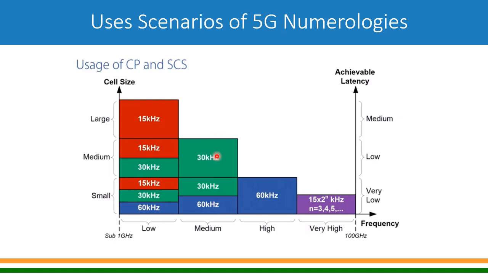Whenever there is a larger coverage, latency is also higher, because the signal has to go up to that and come back. And if it is a 60 kilohertz small cell, then going and coming will take less time, so it will be better latency. Now this 60 kilohertz subcarrier spacing is used on both sides, in FR1 and FR2. From there itself it changes from a normal coverage to a beam forming kind of coverage. So when we use beam forming kind of coverage, then the cyclic prefix used is a normal cyclic prefix.